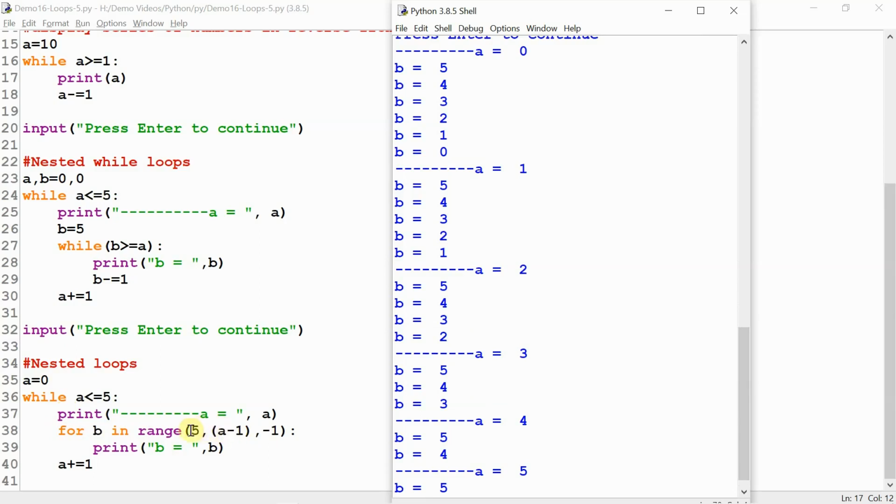So these are certain examples of while loop. I've shown you how to use nested loops, how to nest a for loop inside a while loop, and any which way combinations are possible. That depends on how suitable you find which loop, and you can use it.